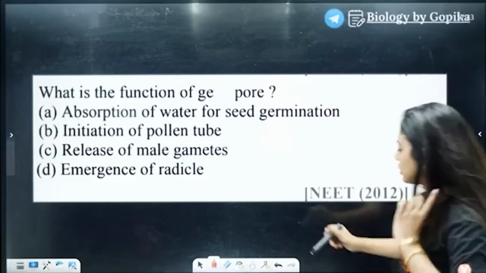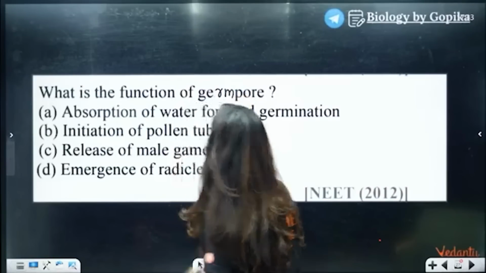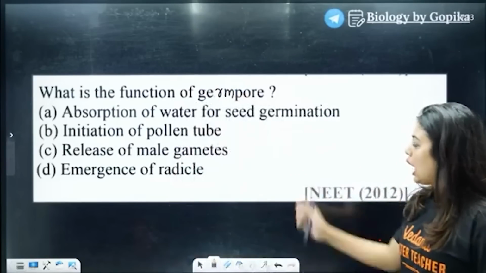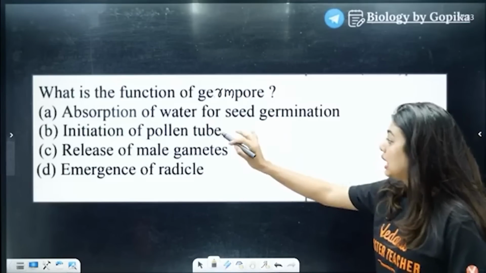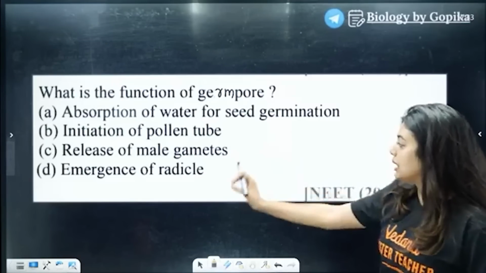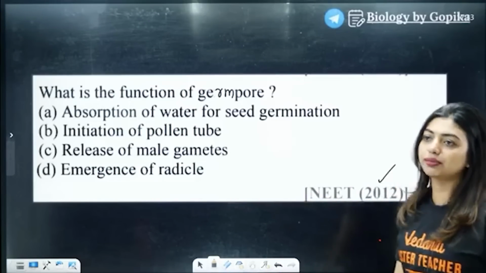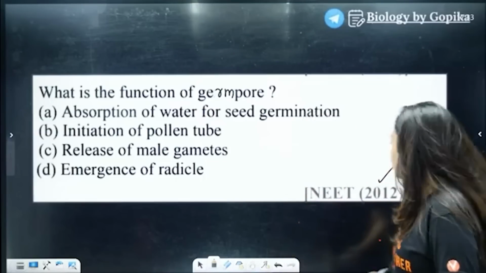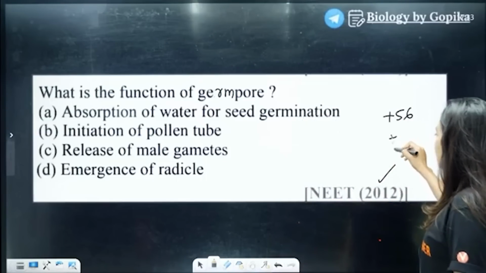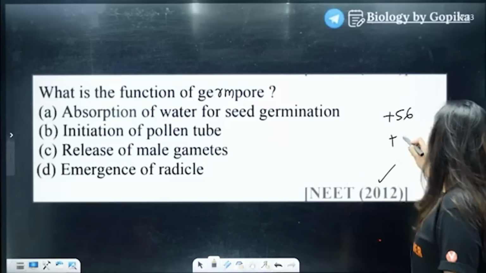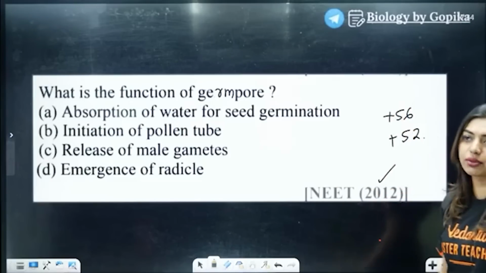What is the function of germ pore? Absorption of water for seed germination, initiation of pollen tube, release of male gametes, emergence of the radicle. NEET 2012 question. So here it will be 56 and 48. This will be the marks for this question, not for the previous question.